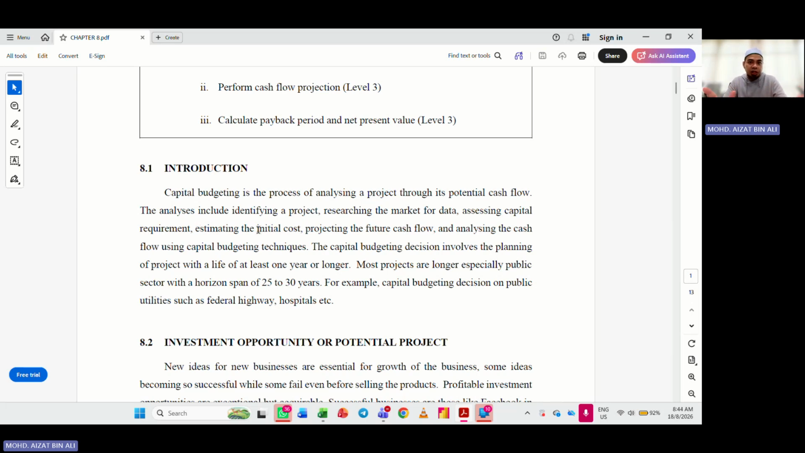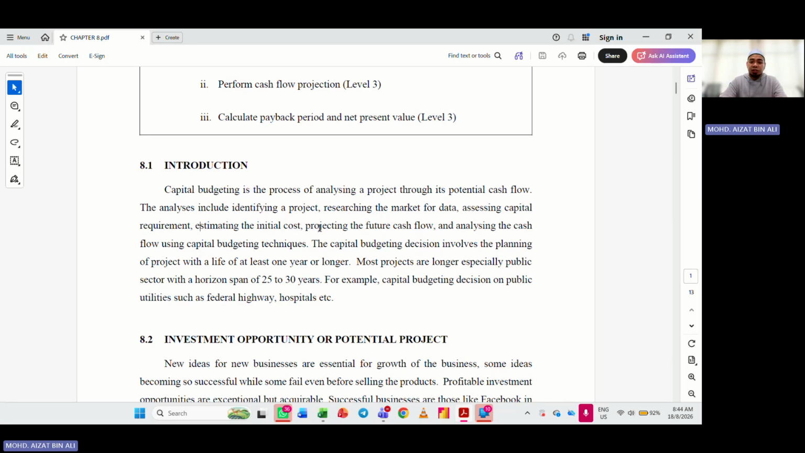So today in this recording, I will show you how to do the cash flow analysis and how to do the whole capital budgeting process. Then projecting the future cash flow, and analyzing the cash flow using capital budgeting techniques. Basically, everything is in this part.